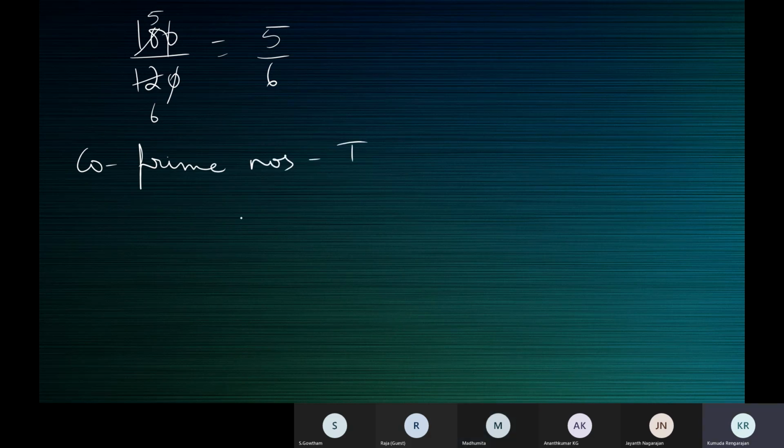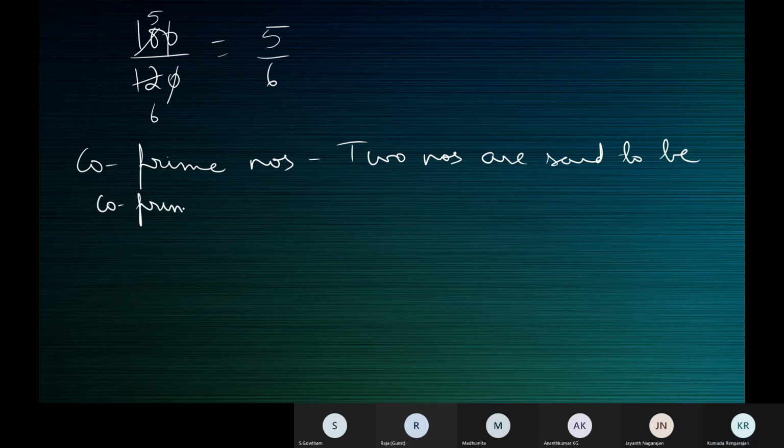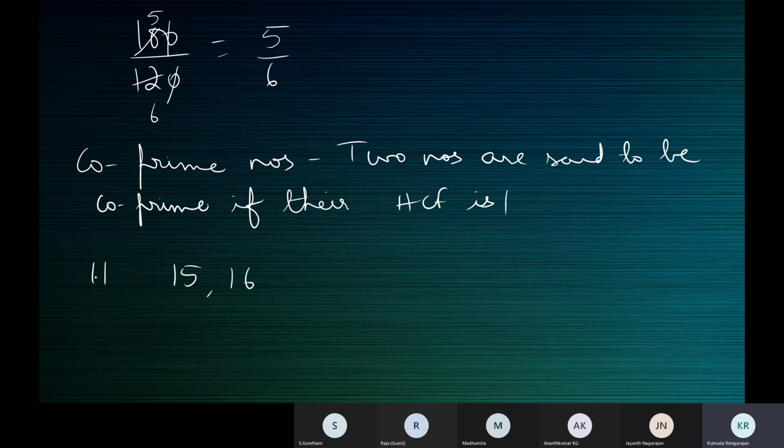Co-prime numbers. Two numbers are said to be co-prime if their HCF is 1. Now when we take the numbers 15 and 16, let's find the HCF of 15 and 16. 1, ma'am. The HCF of 15 and 16 is 1.